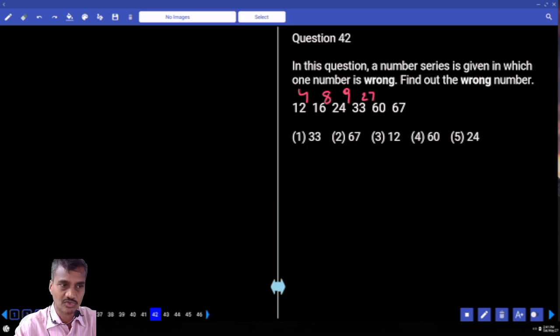27. 2 square, 2 cube. 3 square, 3 cube. Next one, 4 square. What is 4 square? 16. Now 16 plus 16, 76. Now 76 is the correct number. 67 is the wrong number.